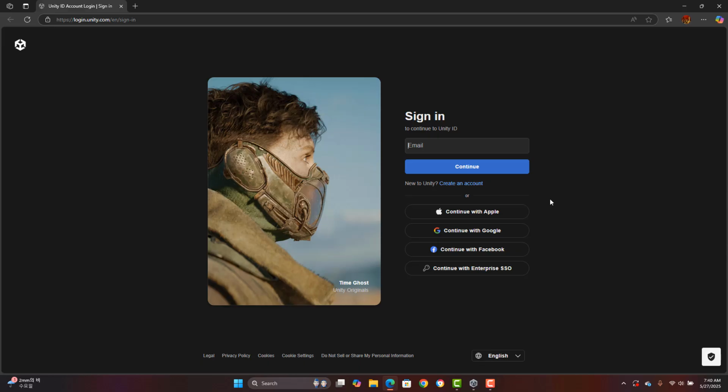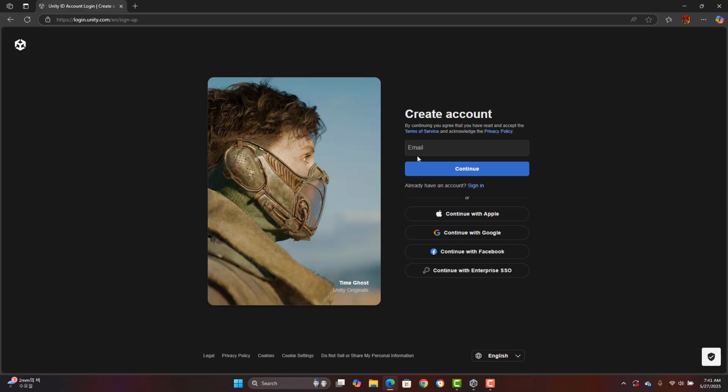And if you already have an account with Apple, Google, Facebook, you can use one of existing accounts you already have. And continue with Enterprise SSO means if your company or if your school has an organizational license, you can actually use your school or company credential. Or you can create an account. If you do this, you use your email address and then you will go through verification process to create your account.